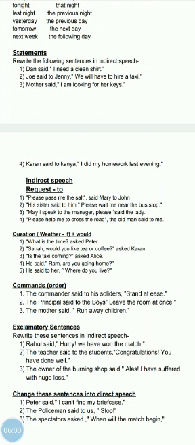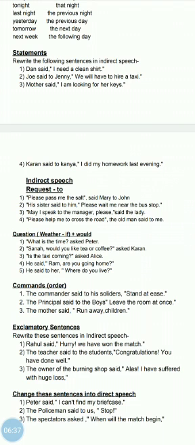May I speak to the manager, please? said the lady. The lady requested to speak to the manager. After this, fourth is, please help me to cross the road, said the old man. Now, in this, the old man requested him to help him to cross the road.